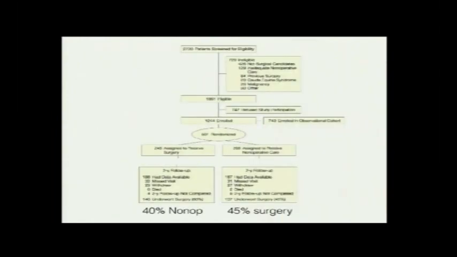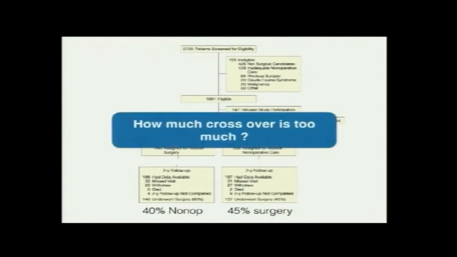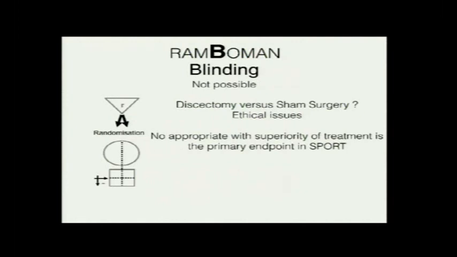So what is the number of patients who crossed over? And this is the problem with the SPORT trial, a very high crossover rate. If you see the patients who were assigned to surgery, 40% of them, at the end of the study, were not operated. Whereas 45 patients assigned to the non-operative side were operated. So how much crossover is too much? I don't know what's the right answer to it, but 40% seems to be a very big number.